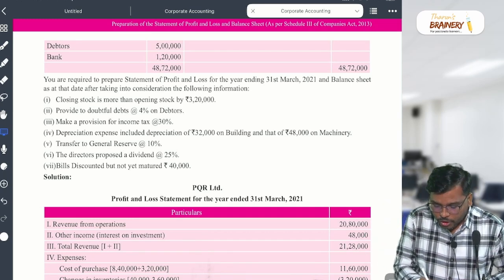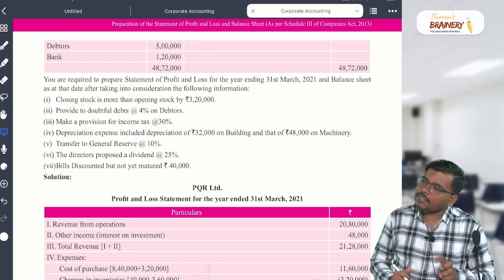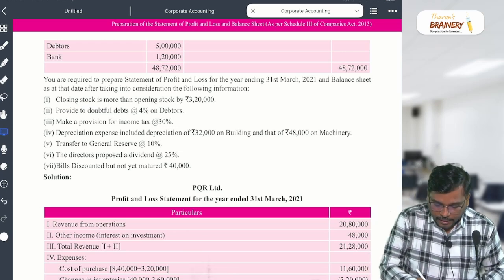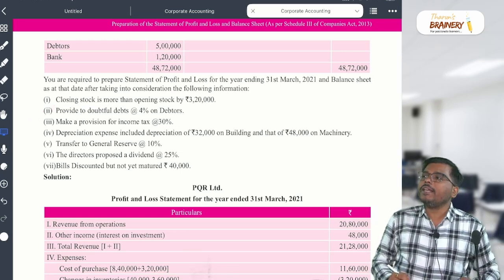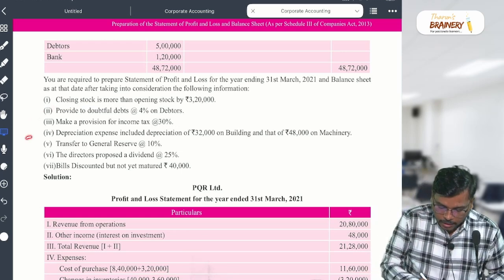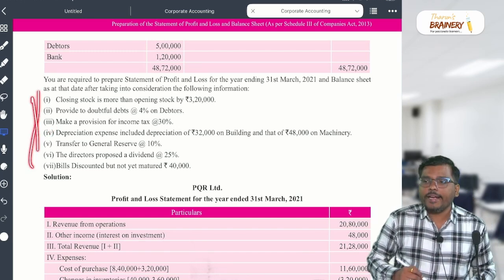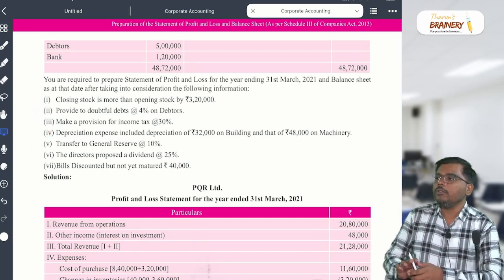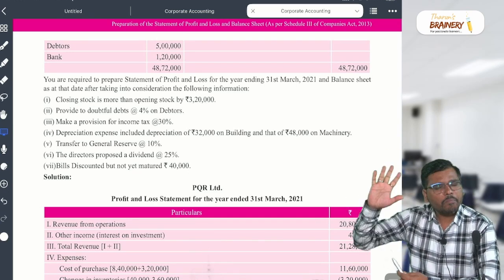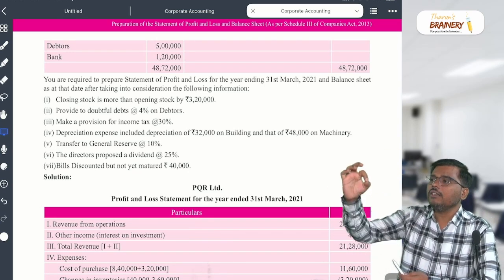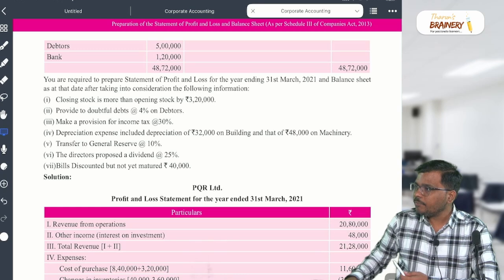This closing stock will appear in two places. This doubtful debt will appear in two places. This depreciation will appear in two places. 100% it has to appear in two places. Is it clear? Yes or no?